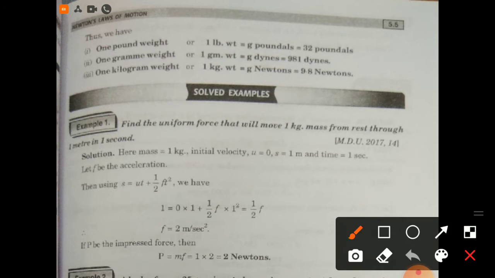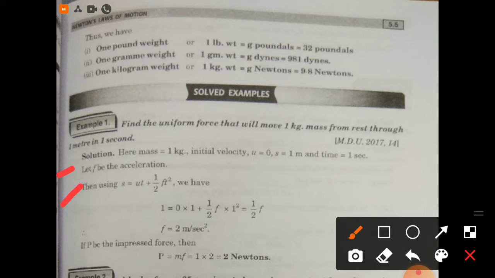Now taking solved examples. Example first, find the uniform force that will move a 1 kg mass from rest through 1 meter in 1 second. Now for the solution, here mass is 1 kilogram, initial velocity is 0, s is 1 meter and time is 1 second. Let f be the acceleration, then equation of motion is s equals ut plus 1 by 2 ft square.